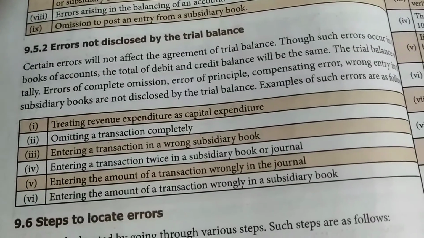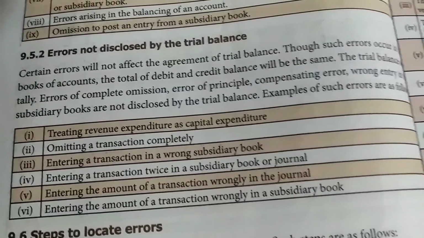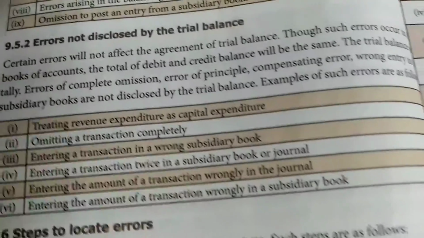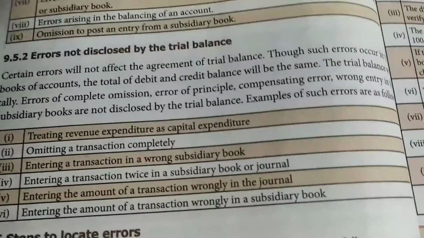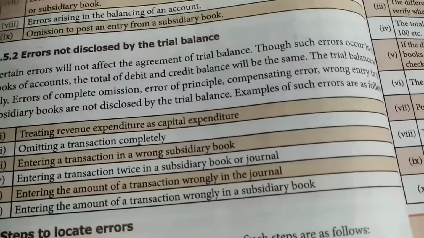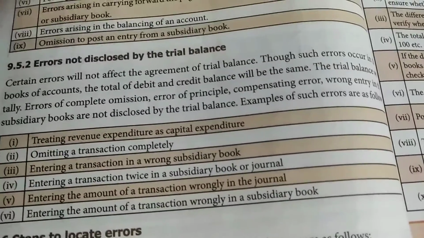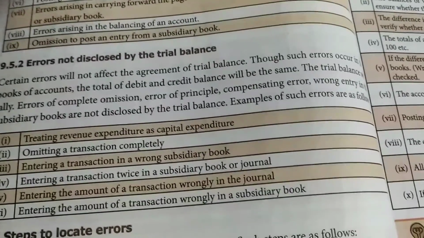So these errors will not be disclosed. Though such errors occur in the books of accounts, the total of debit and credit balance will be the same. The trial balance will tally.